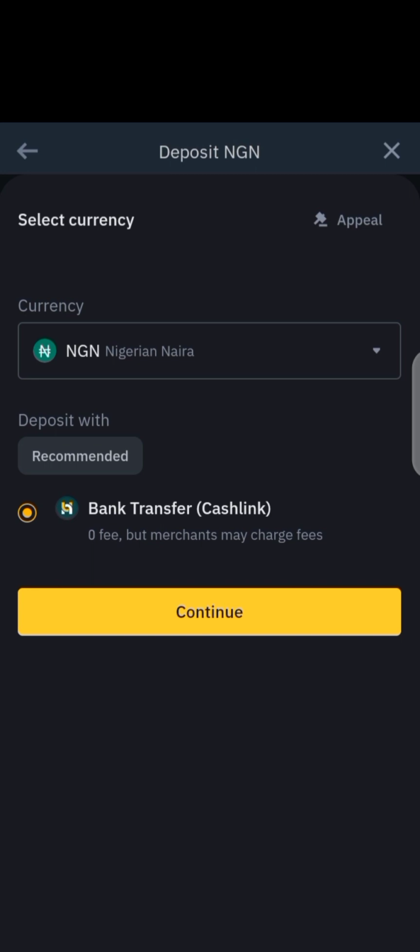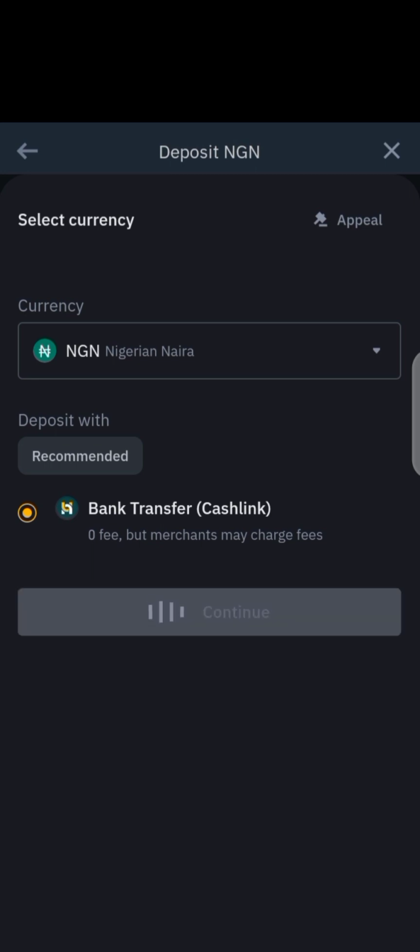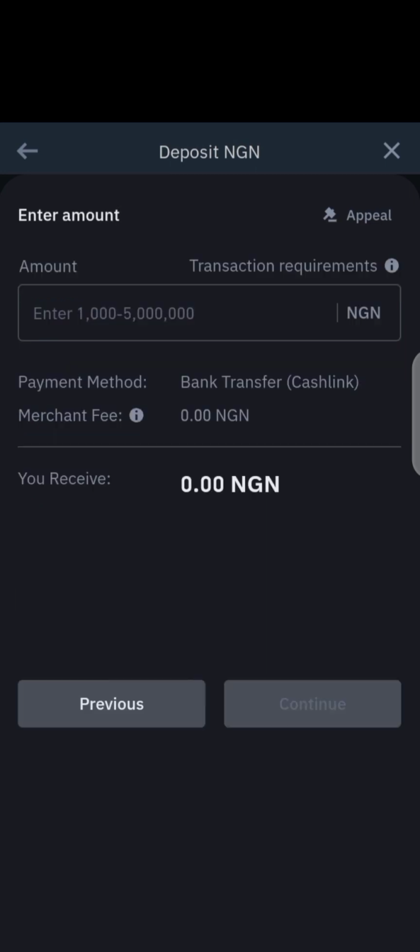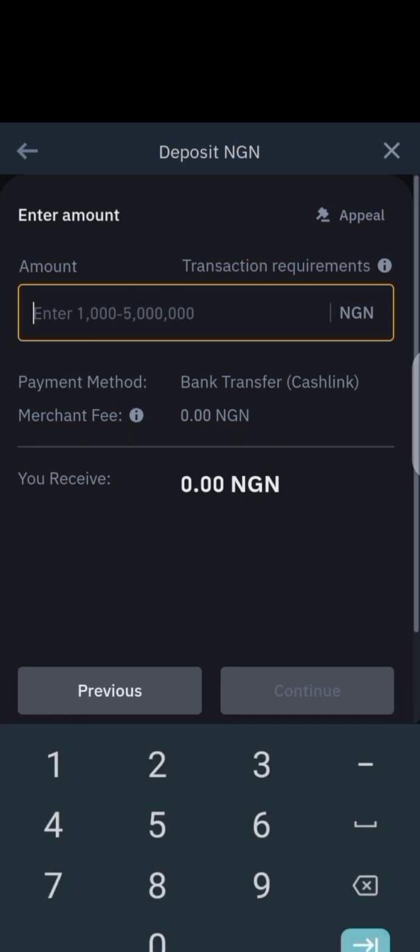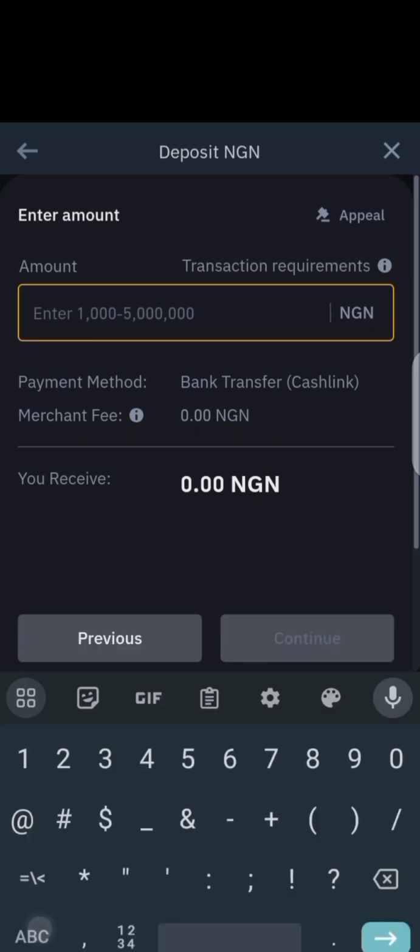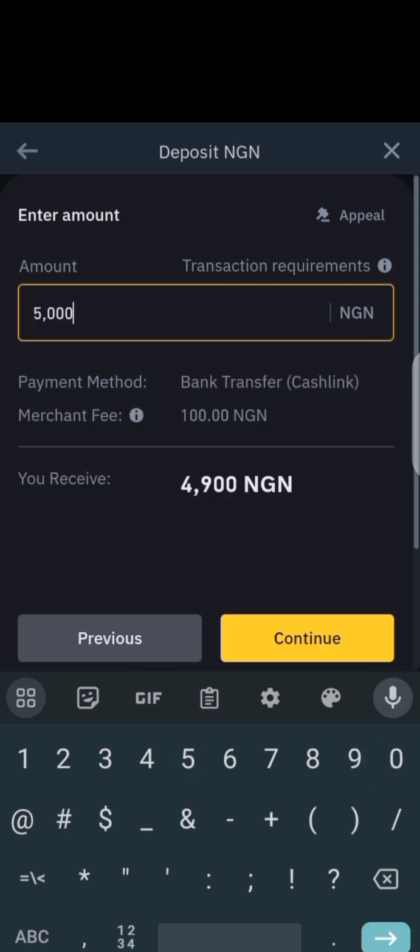So let's click on continue here. So once we are here, let's use 50,000 naira for this arbitrage. I normally use 50,000 naira for the benefit of everybody. So let's insert 50,000 naira. So we are at our 50,000 now. You can see we are going to be charged a merchant fee of 250 naira, and we will be left with 49,750 naira.